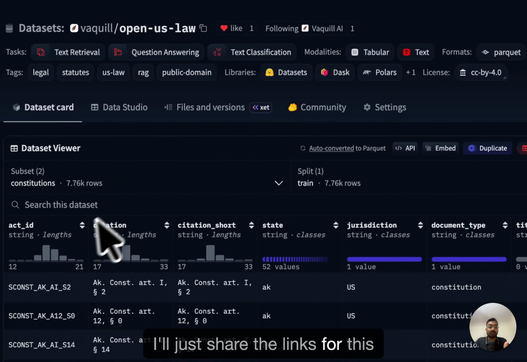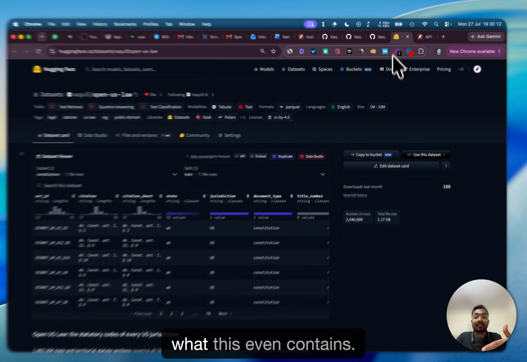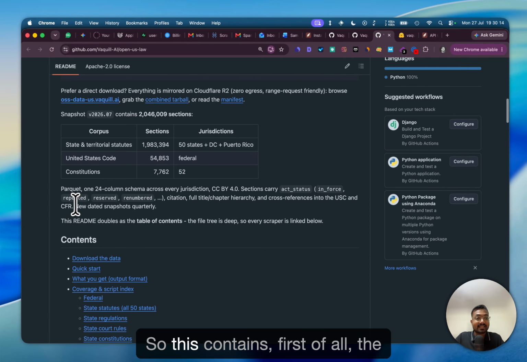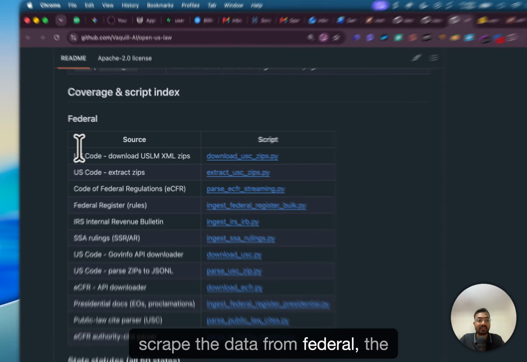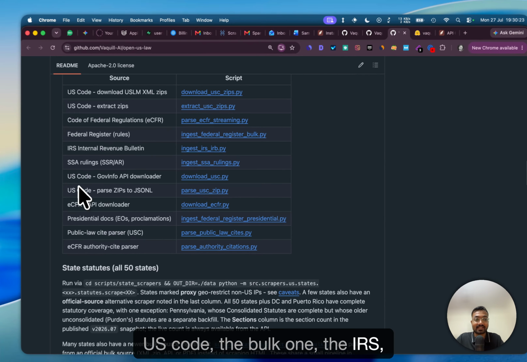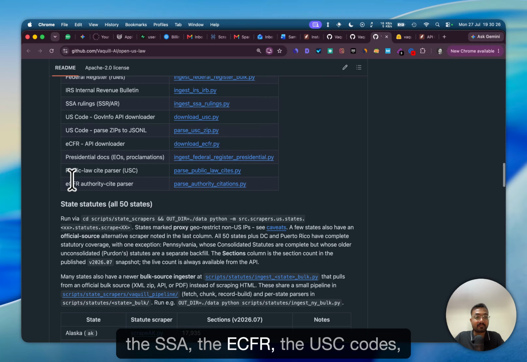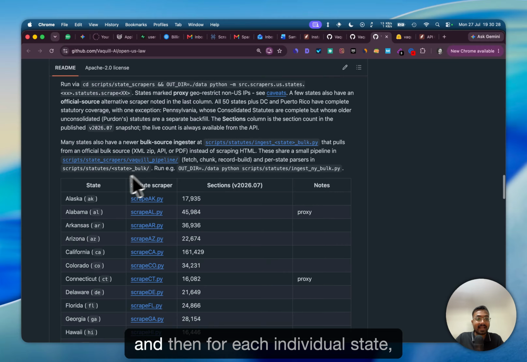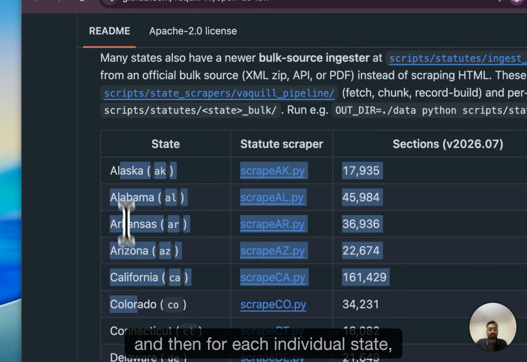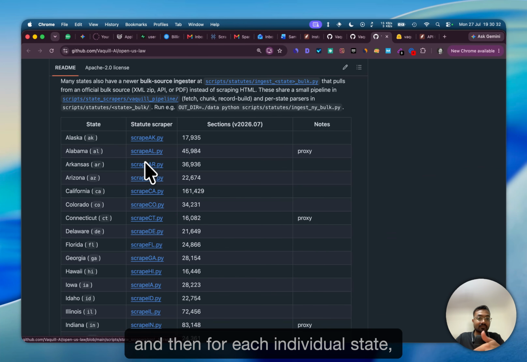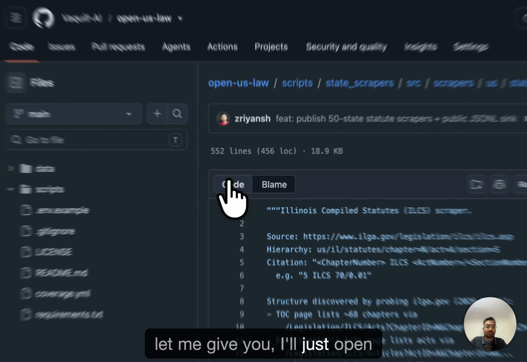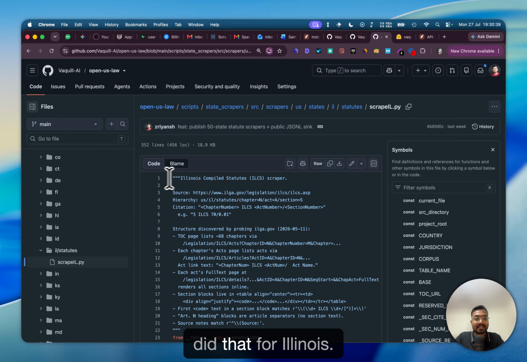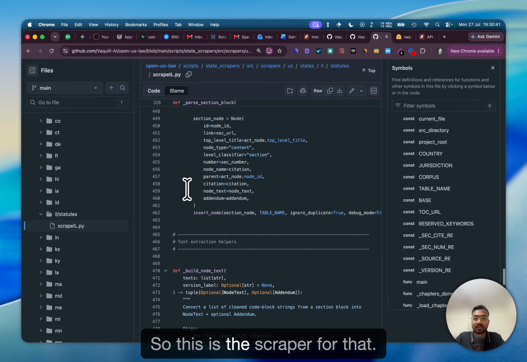I'll share the links for this in the description. I'll explain what this even contains. First of all, it contains the scripts that we use to crawl or scrape the data from federal sources, the US Code bulk data, the IRS, the SSA, the eCFR, the USC codes, and then for each individual state, the scrapers for those. Let me just open one scraper and you'll see how we did that for Illinois. So this is the scraper for that.